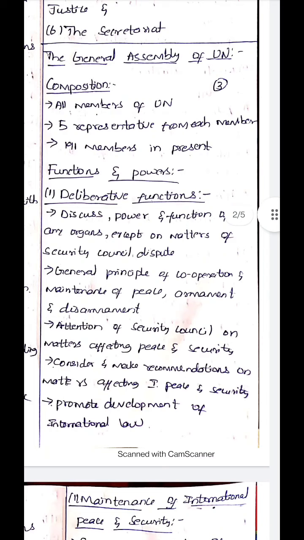The General Assembly of the UN: composition. It consists of all the members of the UN. So all the state members are participants in this. Five representatives from each member. So each state has five of its representatives in the General Assembly representing the state. At present, there are a total of 191 members in the General Assembly.